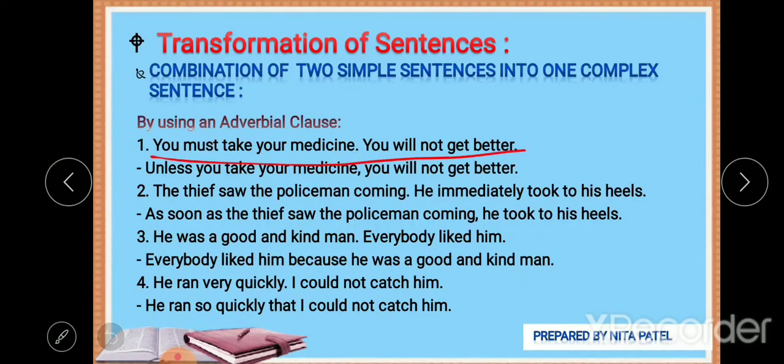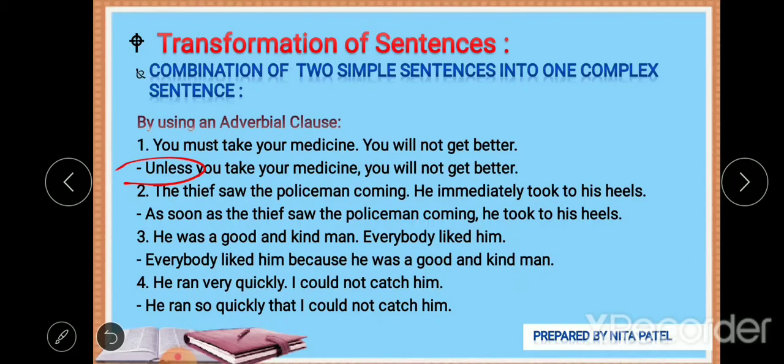So you must take your medicine, you will not get better. You will find that it is an adverb of condition: if you do not take medicine, you will definitely not get better. So it is a negative condition, so we can go for unless you take your medicine.